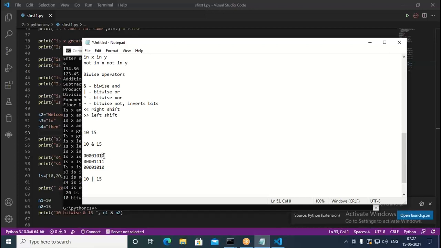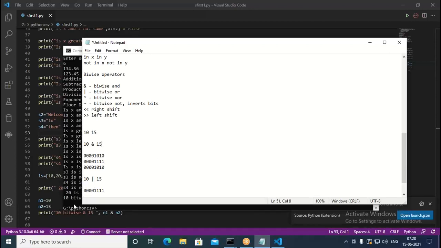When either the first number or the second number is 1, or both are 1, it is going to take 1 at the bit level. So here it takes 1. The next one again takes 1. In the third one also it takes 1. The rest are going to be zeros. So this time you have to get 15.